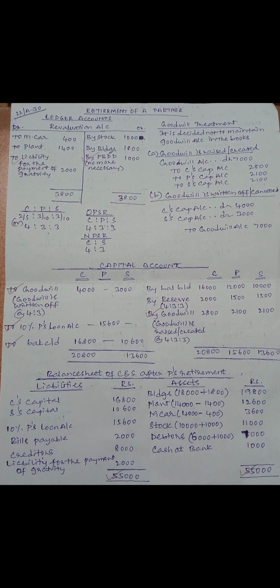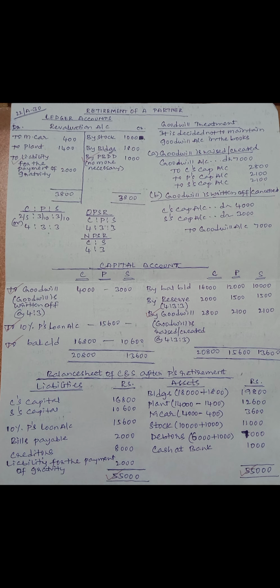Then with regard to the treatment of goodwill, I told you goodwill is raised and written off, created and cancelled. We have to write two entries here for recording this goodwill treatment. For that we should know what the new ratio and old ratio are. Old ratio is 2/5 is to 3/10 is to 3/10, C is to P is to S. When you make the denominators equal, you get 4/10, 3/10 and 3/10, which comes to 4 is to 3 is to 3 as the old profit sharing ratio. OPSR means old profit sharing ratio.